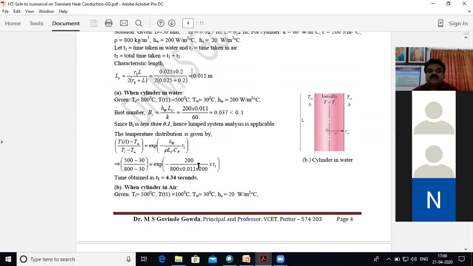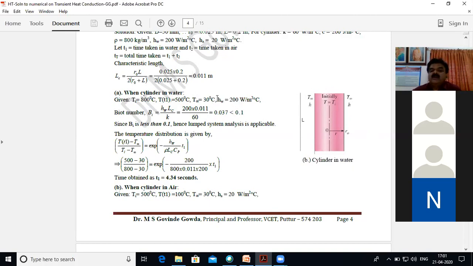When the cylinder is in water, obviously the initial temperature is 800 degrees centigrade, and I have used t1 because we are using two different media. So t1 is the time taken in water, t2 is the time taken in air. Total time will be equal to t1 plus t2. Correspondingly, t1 I have used. The surrounding temperature when it is dipped in water is